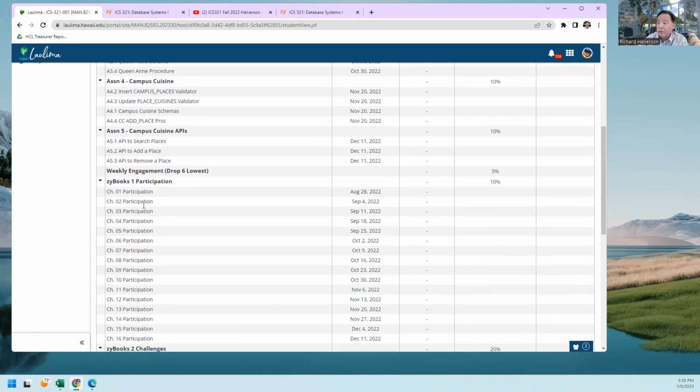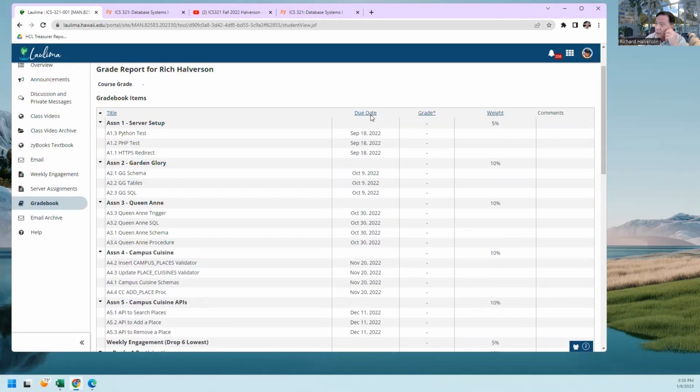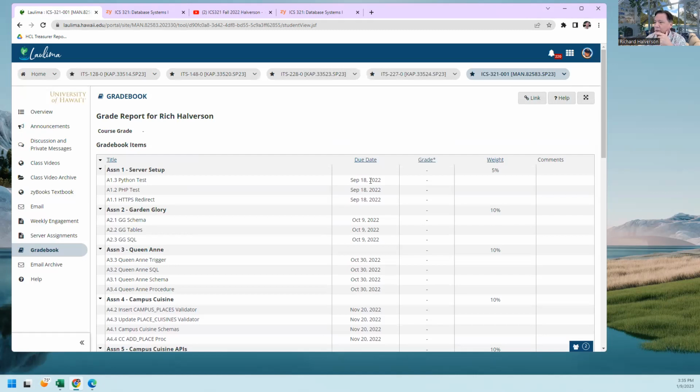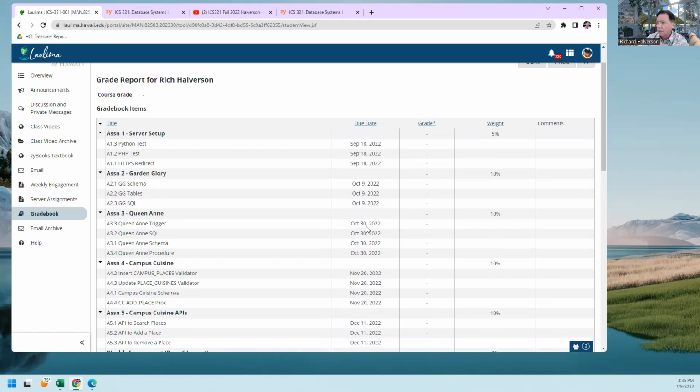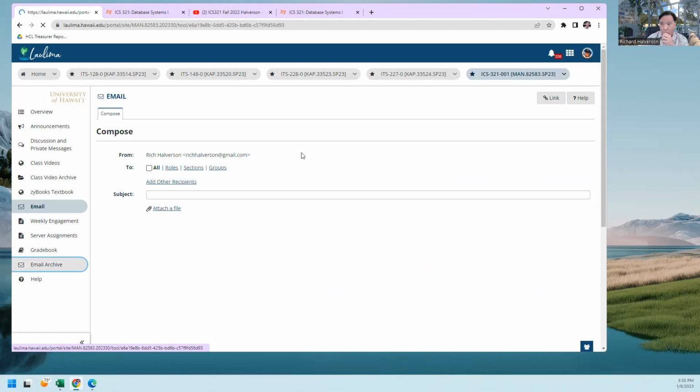And then these are the zyBooks participation. And these look like last year's dates. I'm going to have to update this, obviously, to this year's dates. This is spring. Okay, so I just copied this over. I need to go and update all the due dates. So those will be updated. But again, remember, it's not so much what these due dates are, because you can always hand it in after the due date, no penalty. The real due date is the last day of the semester. All right, and any emails I send out here will be in the email archive.